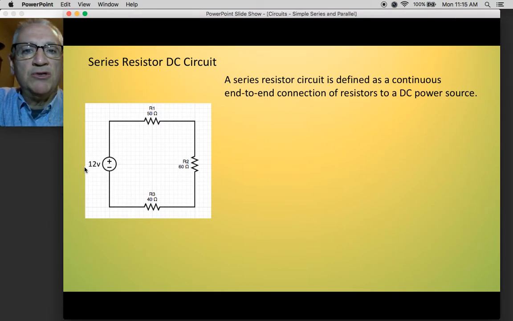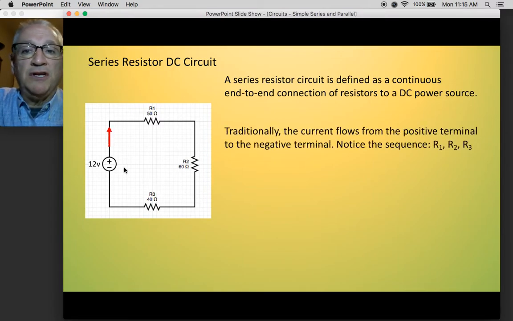Here's your DC power source on the left. You have this resistor connected end-to-end. As it goes through, like a hose, you just add another piece of hose. You add another piece of hose. The same thing would happen here. Traditionally, the current flows from the positive to the negative terminal, as you see this red arrow coming from positive to negative.